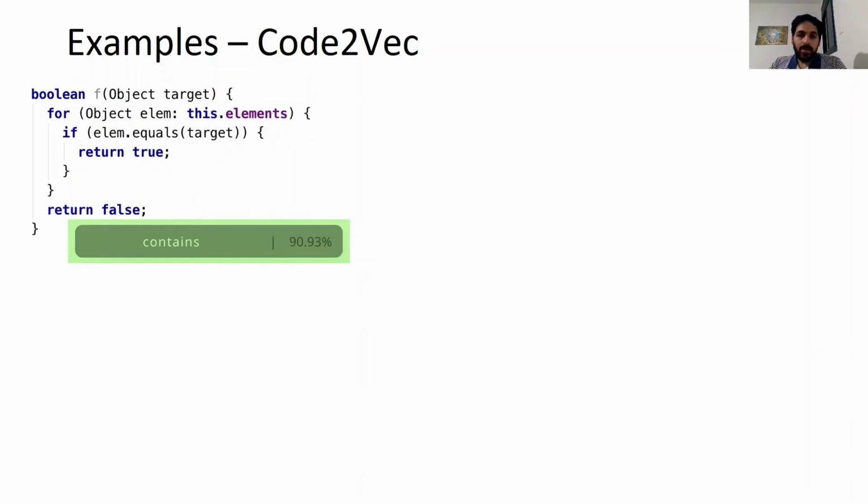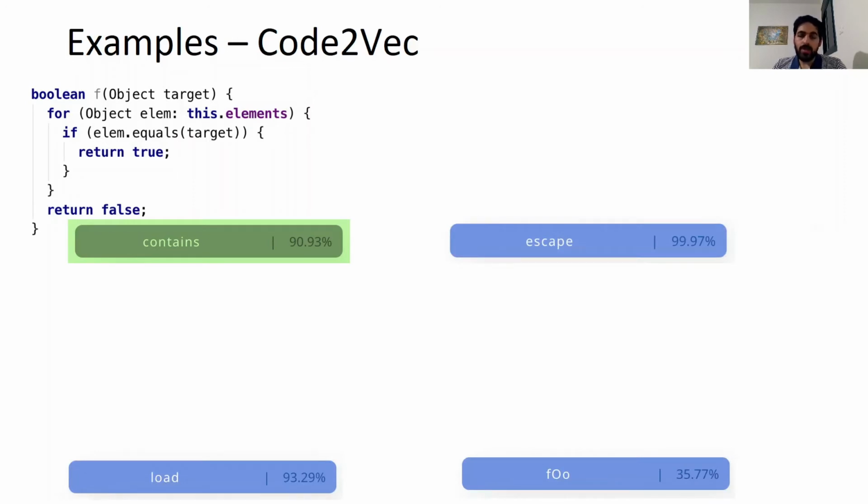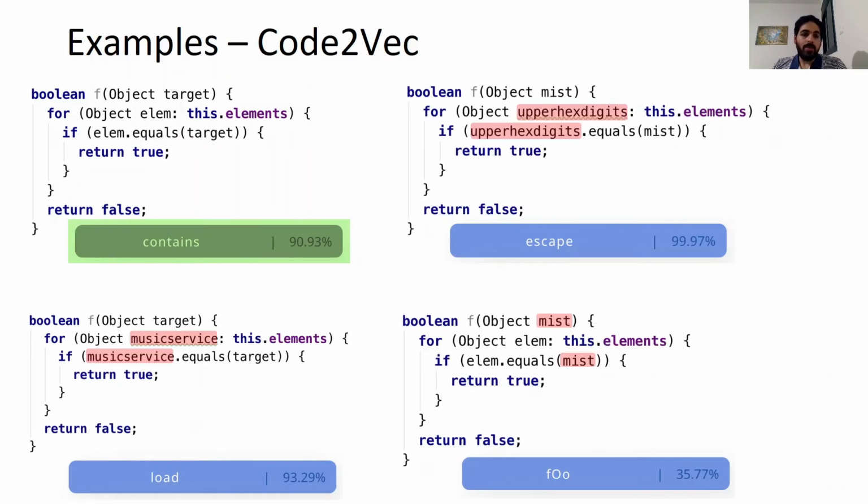And here we pick the function contains and choose escape, load, and foo as targets. And by renaming the variables, we can generate these adversarial examples that will force the code2vec model to think that this is escape, and this is foo, and this is load.